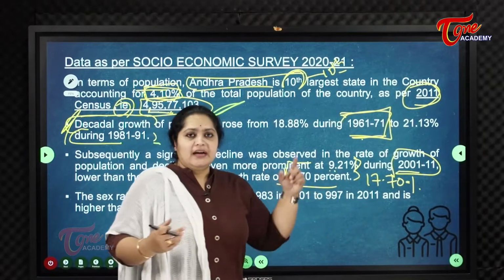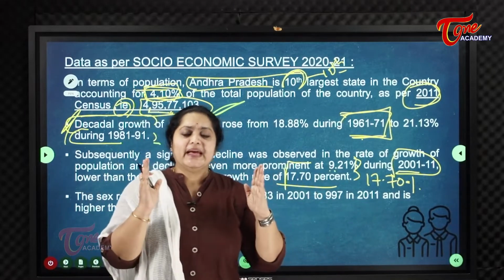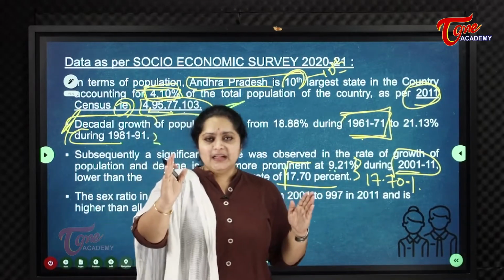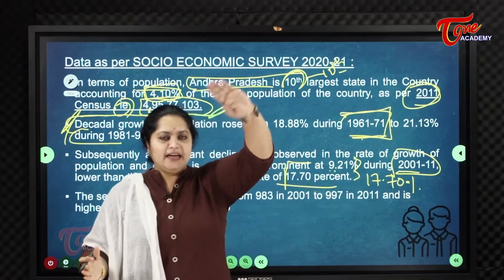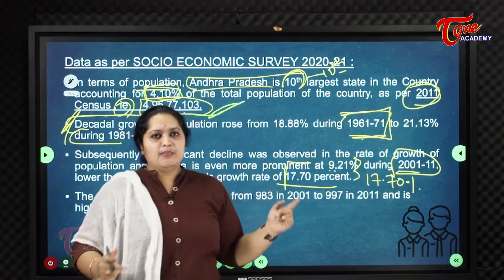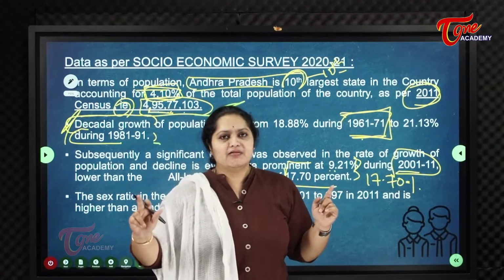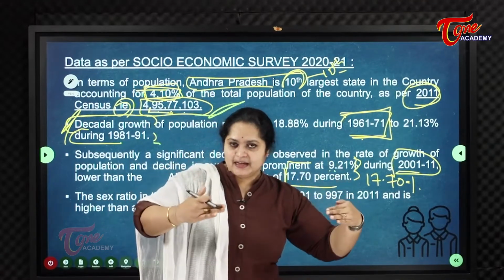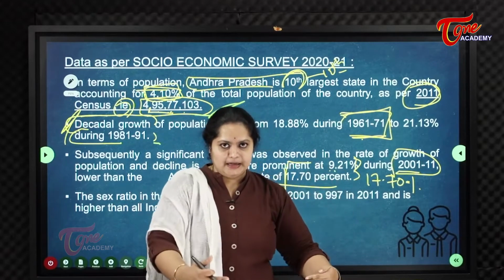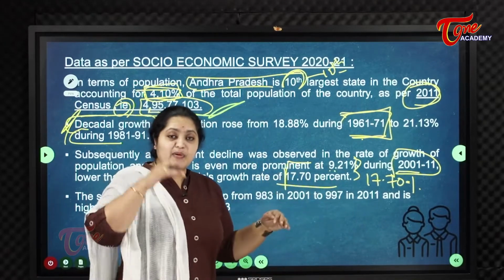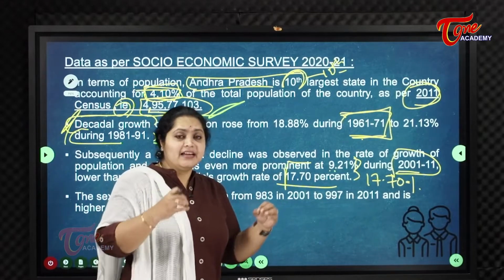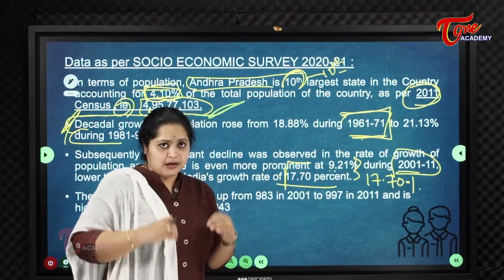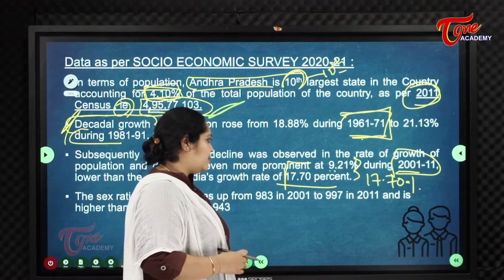In Andhra Pradesh, we can see growth only from 1961 to 1991, an increasing trend. But from 1991 to 2001 it started declining, even lesser than the national average decadal growth.